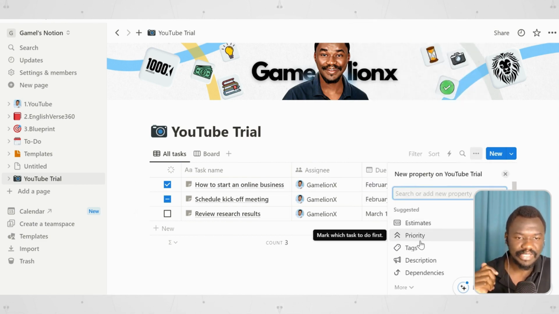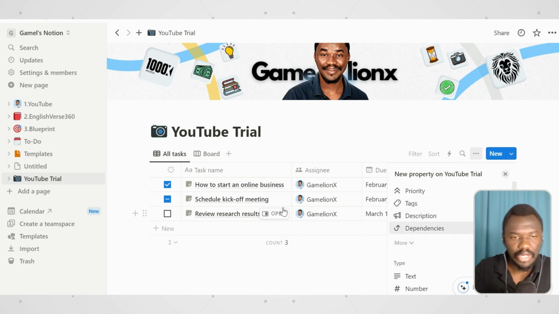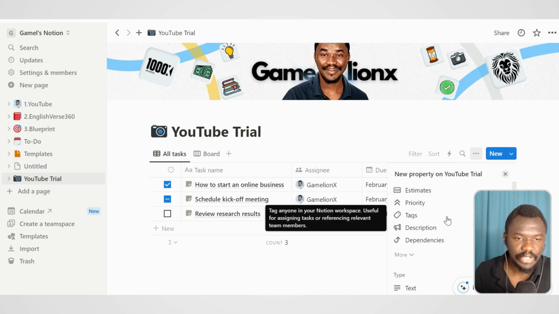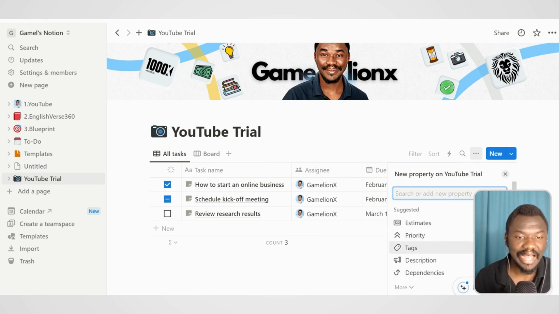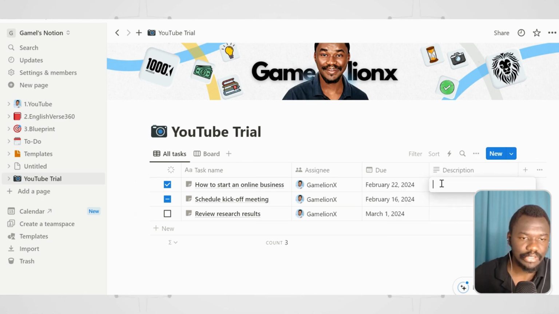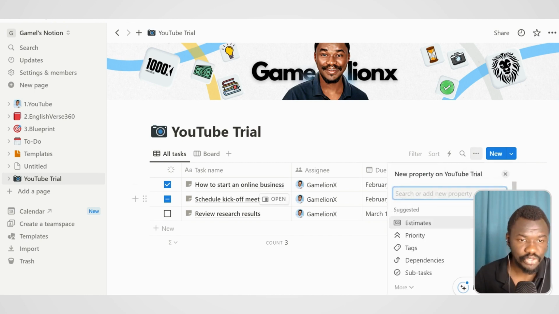And here is the interesting part: you can add other stuff to the view that you have over here. So what are the things you want to add to this? Let me show you some of the things that you can add. You can add estimates, priority tags, description. I added a description so I can see the description over here. So I can say a video about, okay, let's say a video about content creation or something like that. You can add this, and you can add many more, because let me show you the list again.